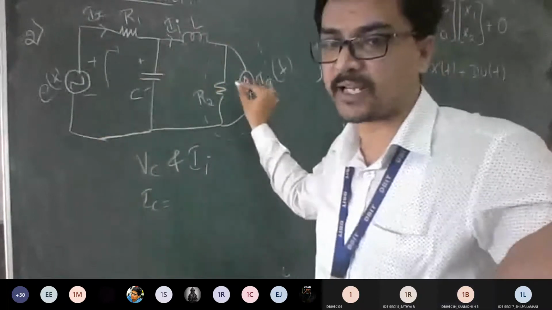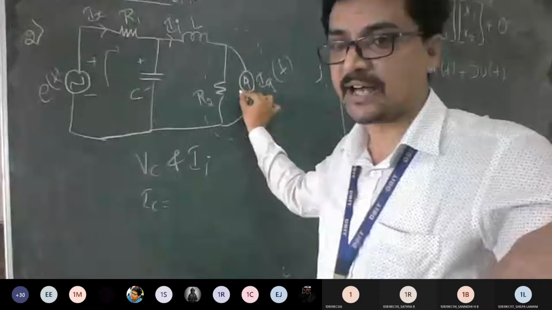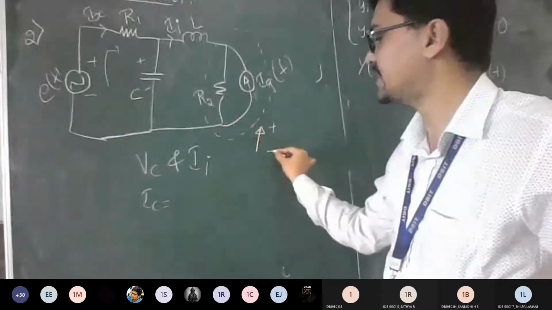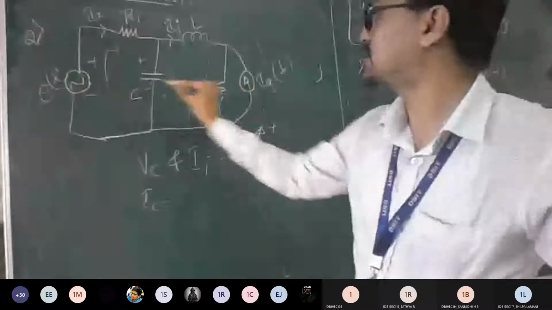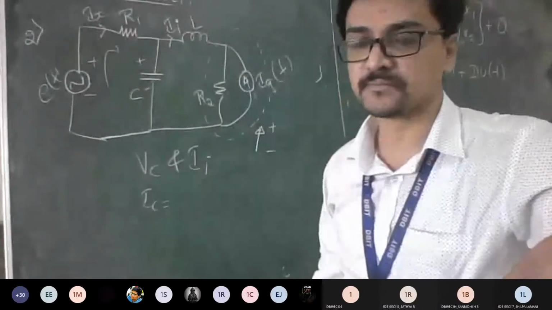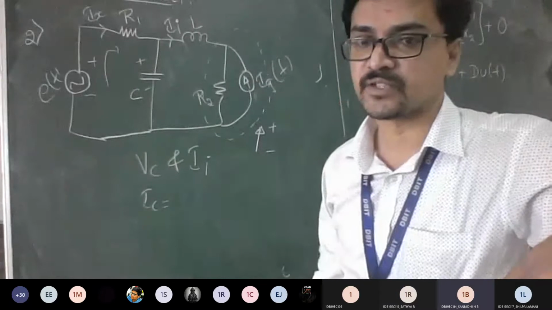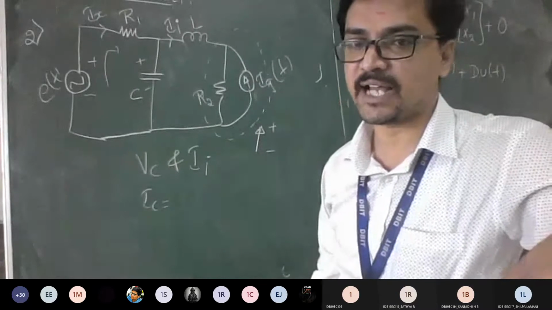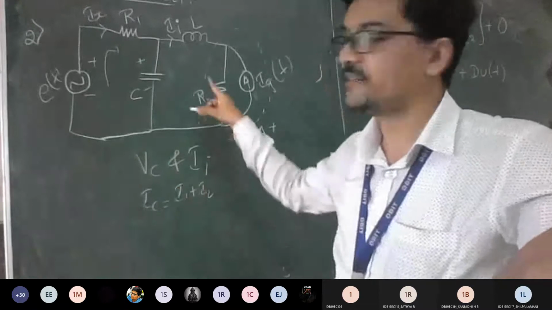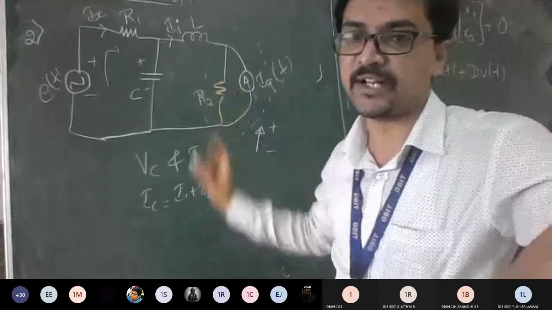If you convert this to a practical voltage source, you can look at the arrow mark, what I taught you. Arrow head indicates plus, tail indicates minus. So this and this are entering into this junction. So I can take IC as I1 plus I2. If it is in the reverse direction, then you should take I1 minus I2.